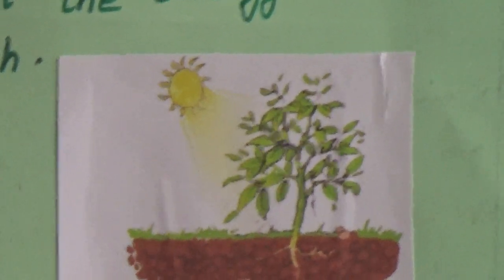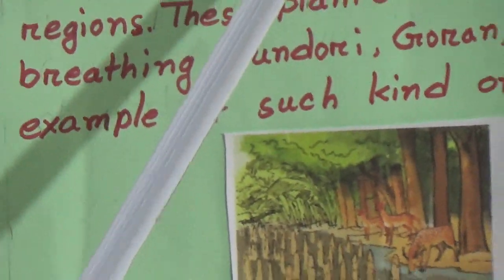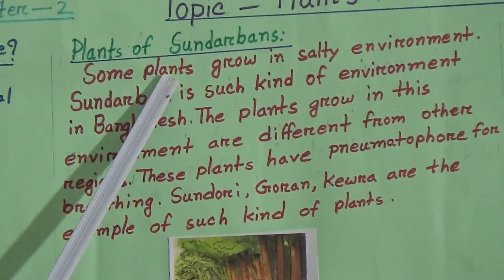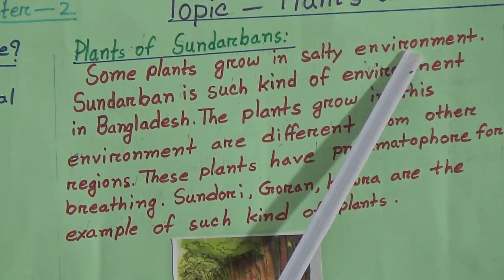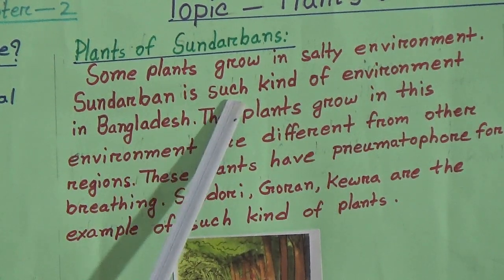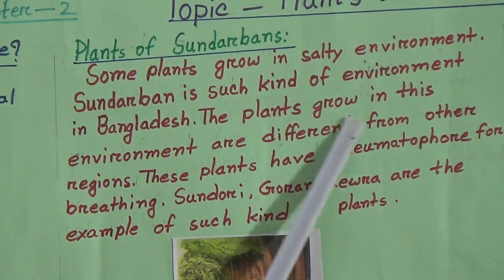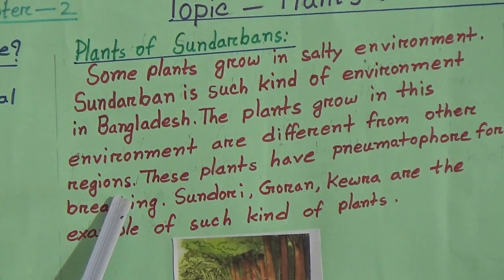So dear students, our next topic is plants of Sundarban. For your information, Sundarban is the largest mangrove forest of Bangladesh. Some plants grow in salty environments. Sundarban is such an environment in Bangladesh. The plants that grow in this environment are different from other regions.